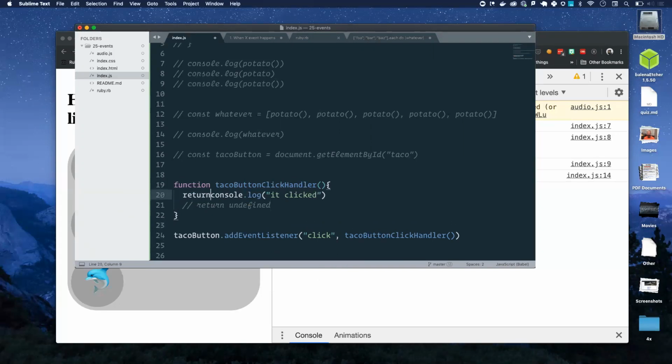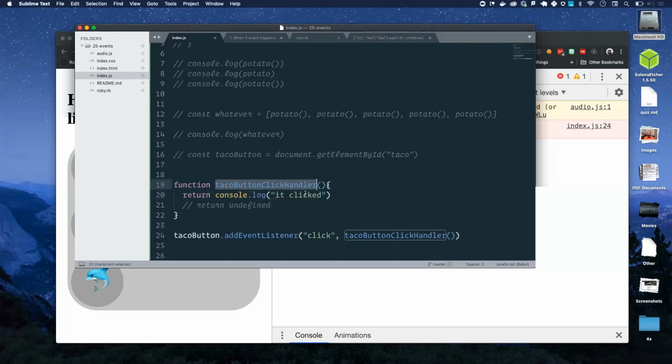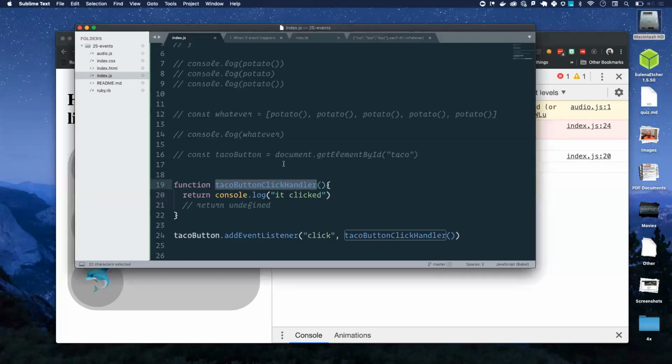If I did explicitly return console log here, taco button's not defined. Yikes, that's a whole other problem. Taco button click handler is still going to return undefined. It'll console log for you, which looks kind of like the return value, but this one is the actual return value. Console log itself returns undefined, and unless I explicitly return, every function is going to return undefined.